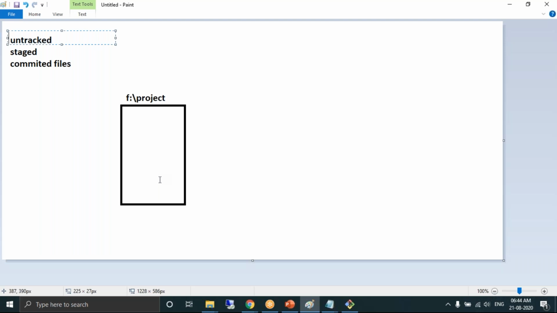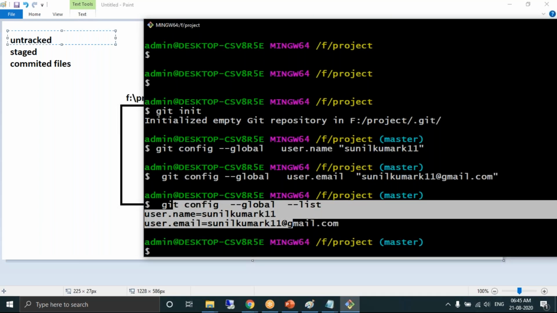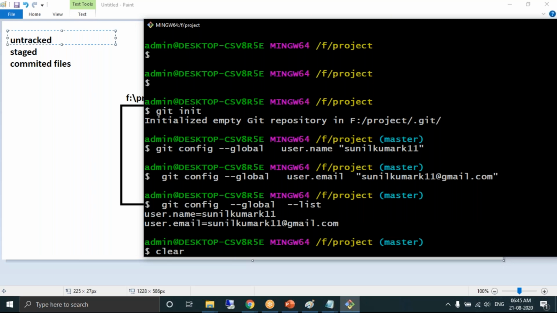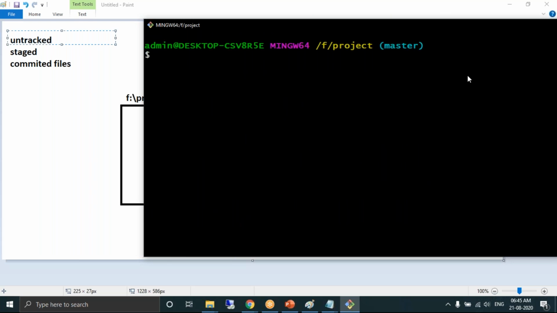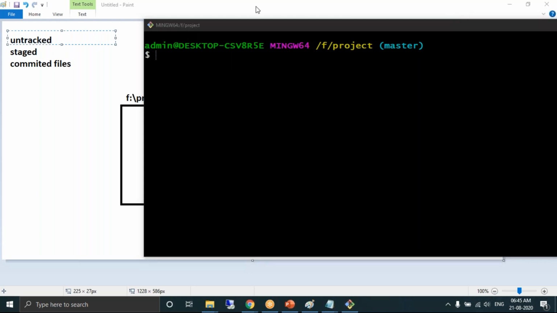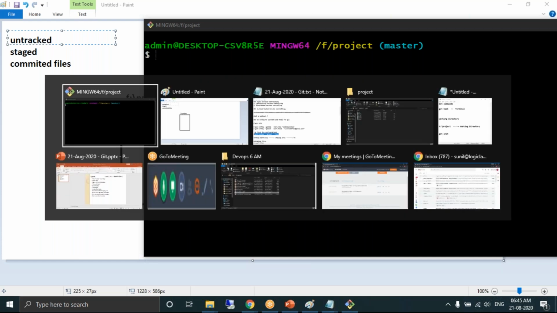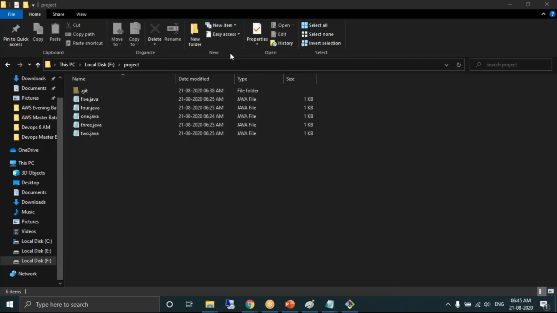Chanakya, how many files do we have in our working directory? Okay, I think you have a mic problem, isn't it? Is your mic problem solved? Yeah, Chanakya. I think 3, I guess. I haven't observed. Look at this. Just a second. Yeah, 5 are there. 5 files. Yes. Okay.